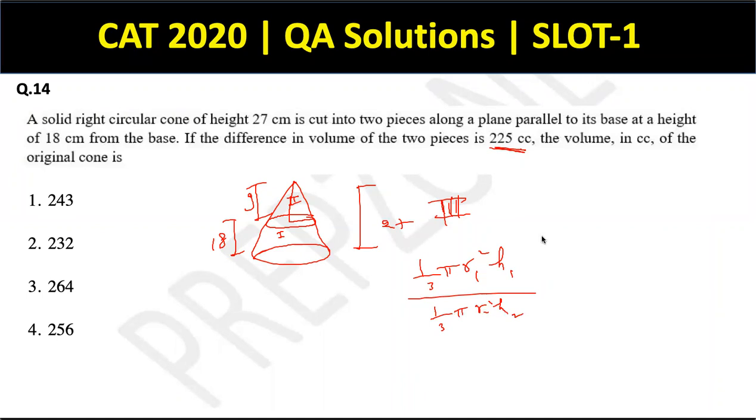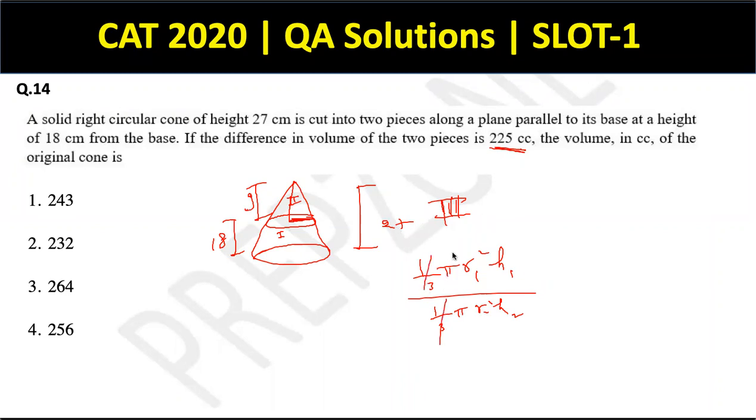Now we can clearly see and use the property of similarity between these two triangles. So by similarity, the ratio of r will be the same and the ratio of heights will be the same. So the ratio of heights is 9 by 27, that is 1 by 3. So the ratio of radii will also be 1 by 3.